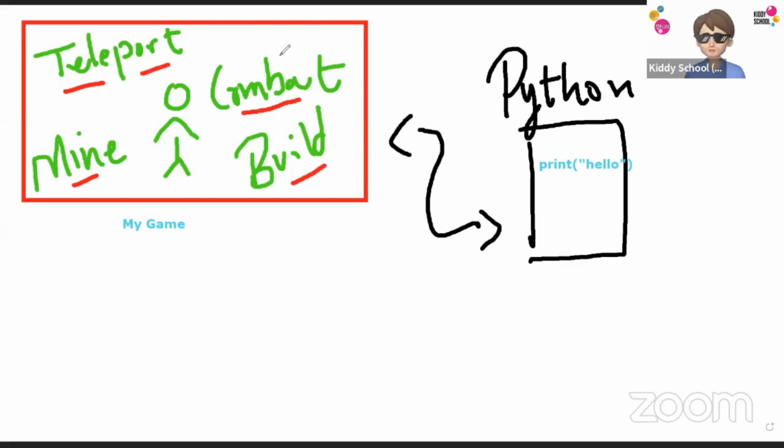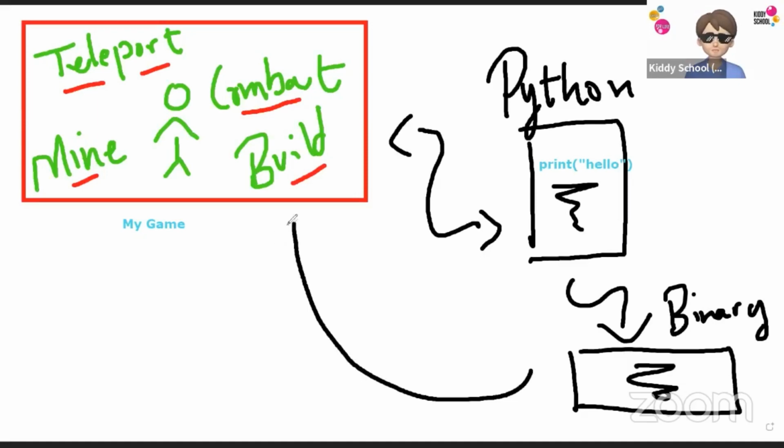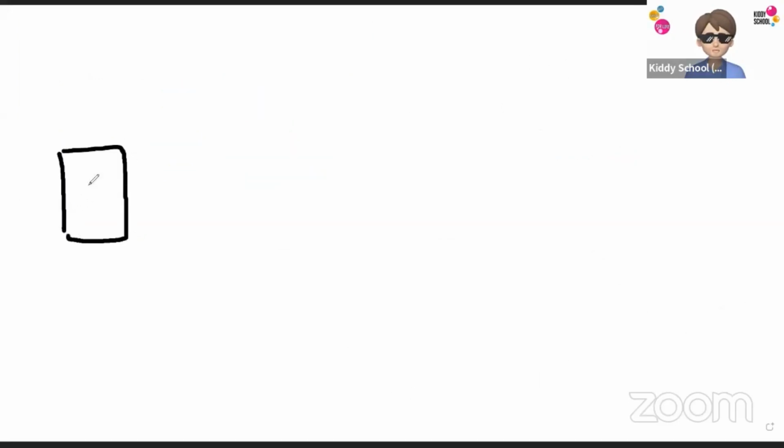So you're going to write some code here in Python. Let's say I want to teleport to so-and-so place, fight zombies automatically if they pop up in front, or mine some diamonds. These codes will go to the computer and get translated. So here is your computer's binary thing happening. We shouldn't be worried about it. And finally, your character in Minecraft does it. But while you're connecting Python, which is not connected to Minecraft, there are a few steps that run behind. There's your Minecraft game, and let's name this thing my game. Your game is going to be connected to a server, which is very simple.